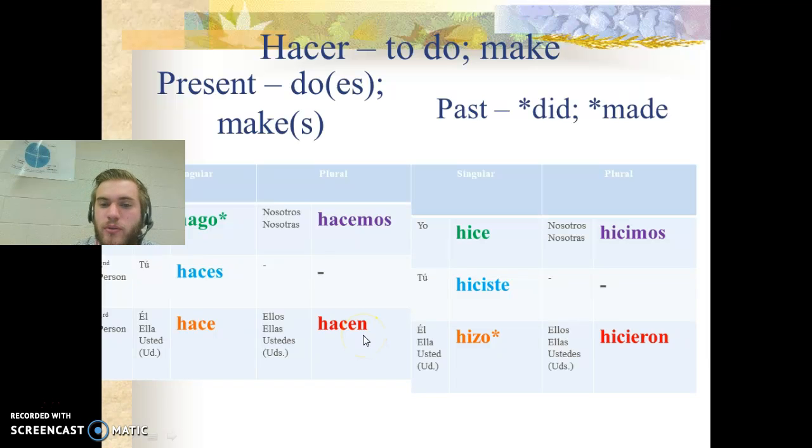Alright? So, with like our vocab word, hacer un viaje, to go on a trip. If I want to say, we're going on a trip, hacemos un viaje. We went on a trip, hicimos un viaje.